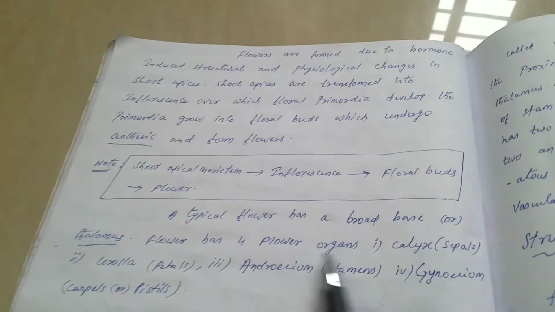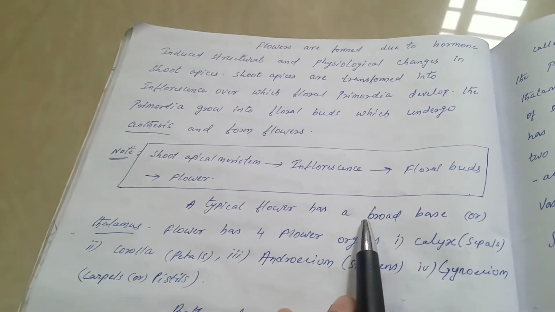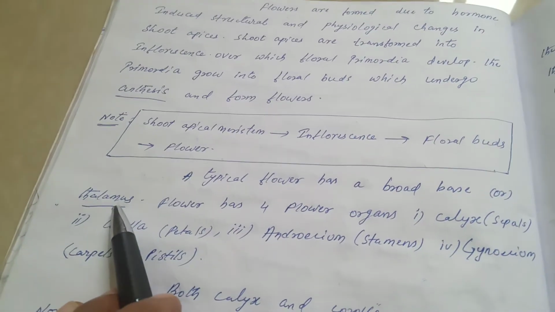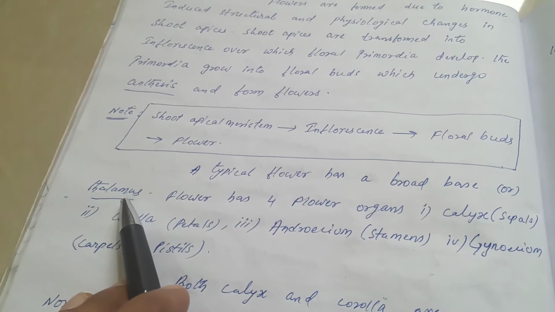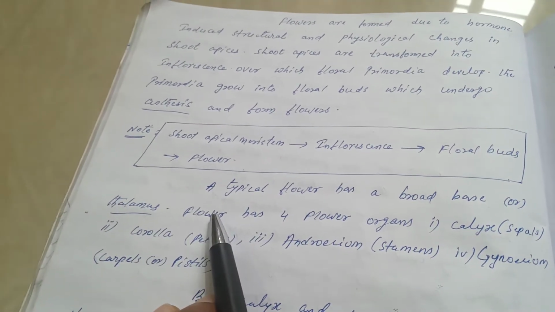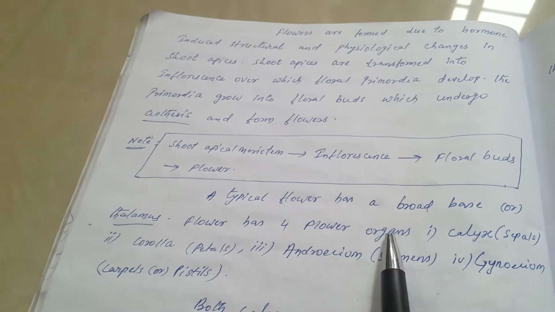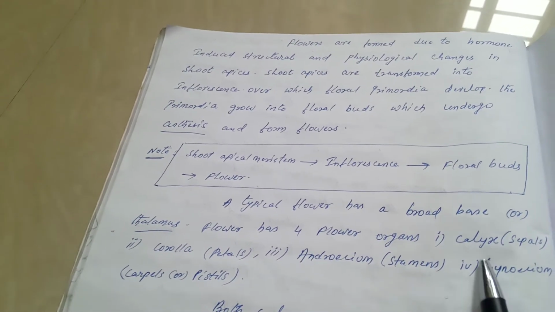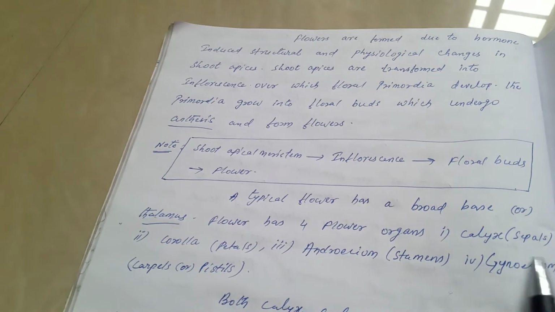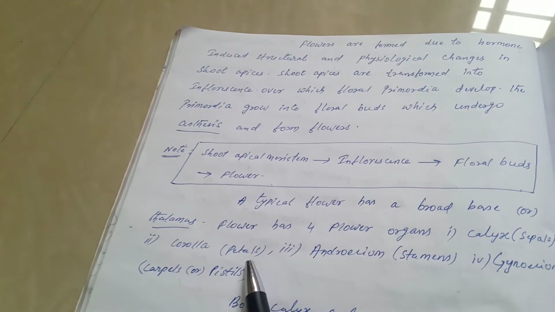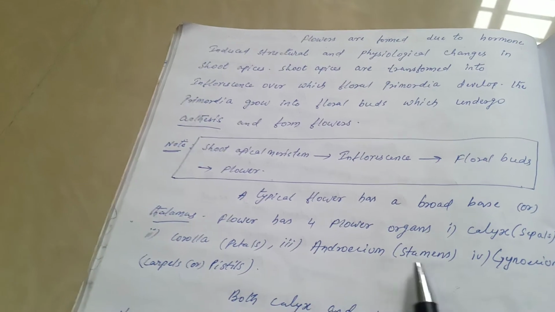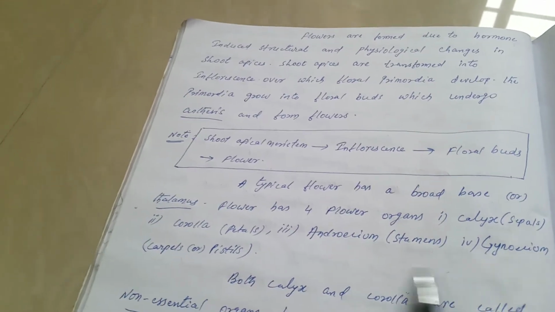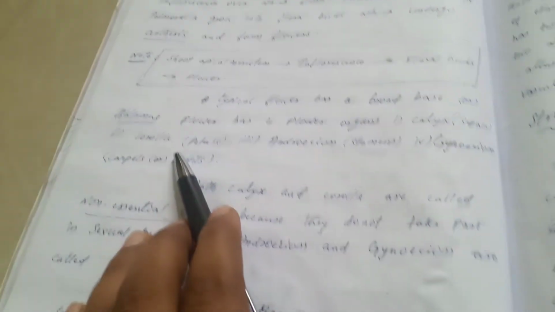So a typical flower has a broad base, that is called thalamus. Thalamus is also called torus. So each flower has, already I told you, four floral organs: calyx, corolla, androecium, gynoecium. Individual parts of calyx is called sepals, individual parts of corolla is called petals, individual part of androecium is called stamen, individual parts of gynoecium is called carpels or pistils.